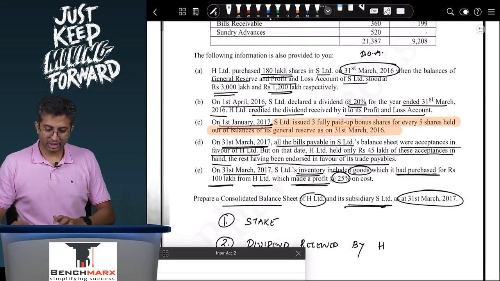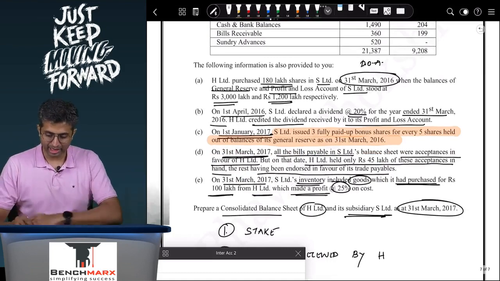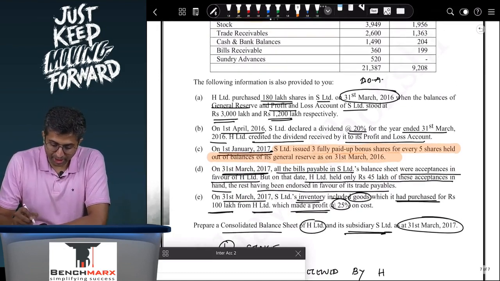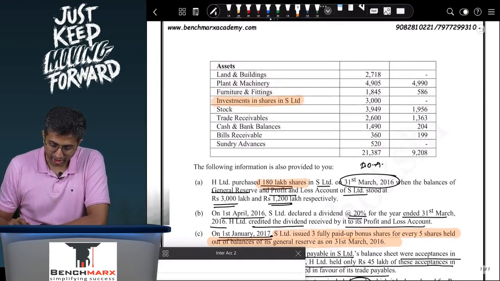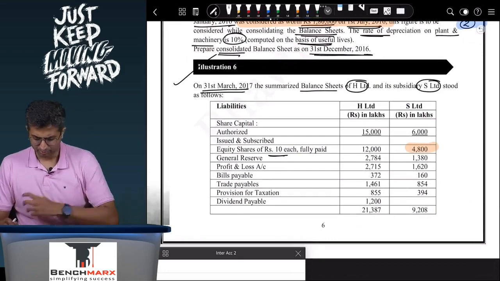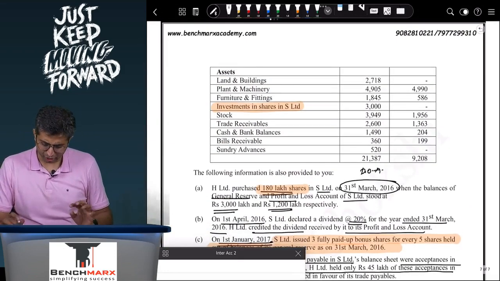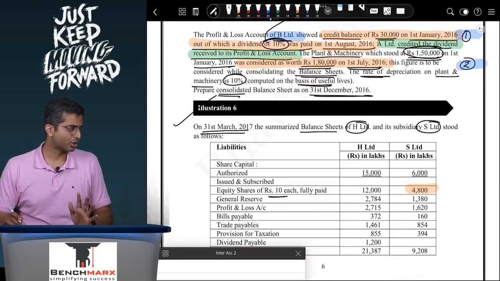What is the stake that the company H has? What a student typically does is compare 180 with the number of shares. They say, okay, that is 4,800. They compare the 180 lakh shares that H has purchased with 4,800 divided by 10, so that is 480. That is wrong.